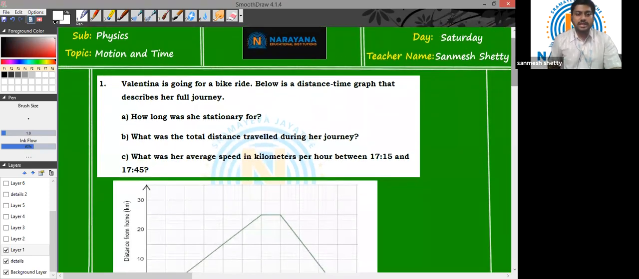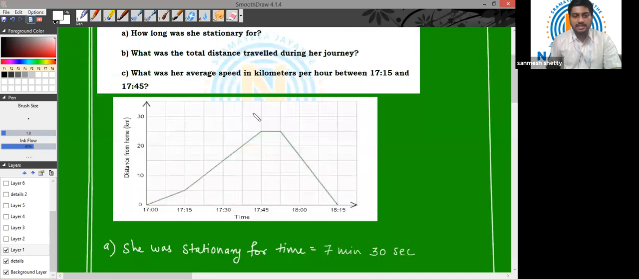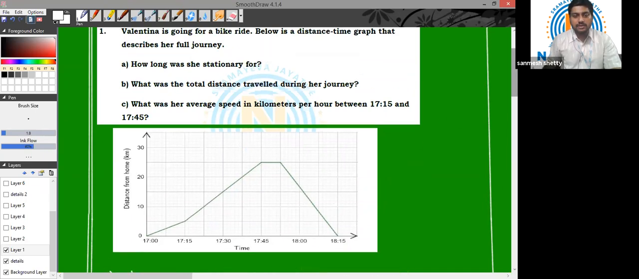So, our first question, as you can see, is Valentina is going for a bike ride. Below is a distance time graph that describes her full journey. So they have given us a distance time graph, and based on that, they have asked us a few questions which we need to answer. So the first question is, how long was she stationary for?